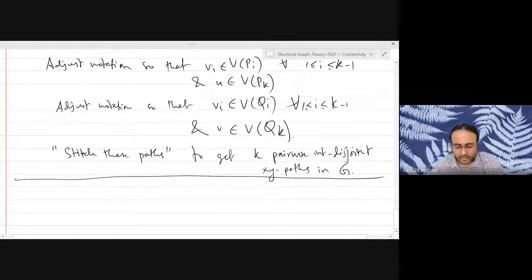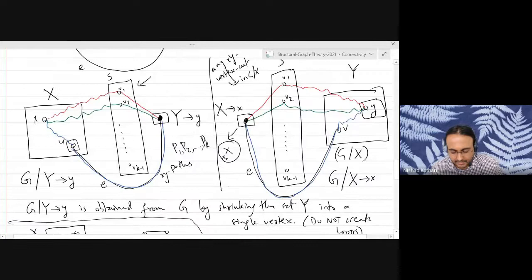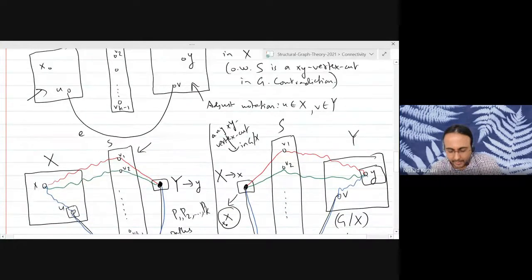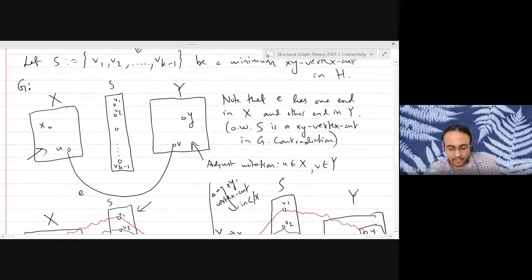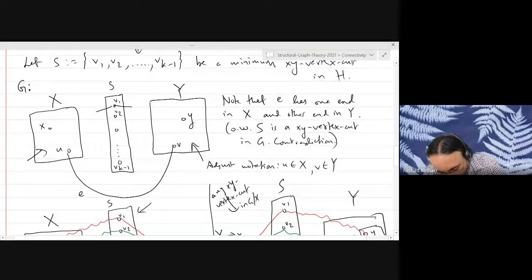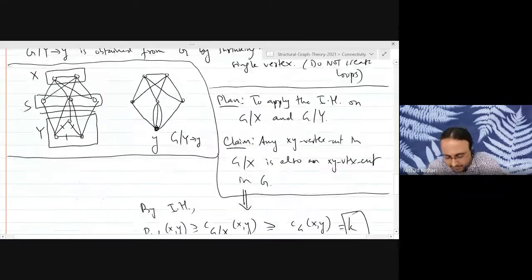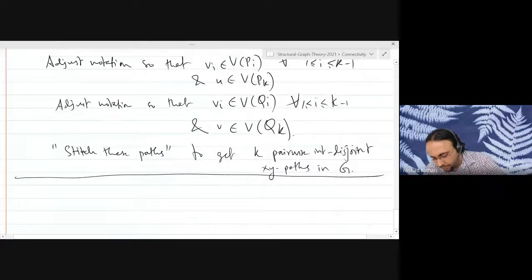Okay, so you just combine these paths together and now you will get your k paths, red, green, and up to the blue path in your original graph G. These paths will use all these vertices, V1, V2, Vk, right? And the last path will use the edge E, which was the edge we removed in order to start our proof, right? So we have constructed k paths between X and Y, and that completes the proof.